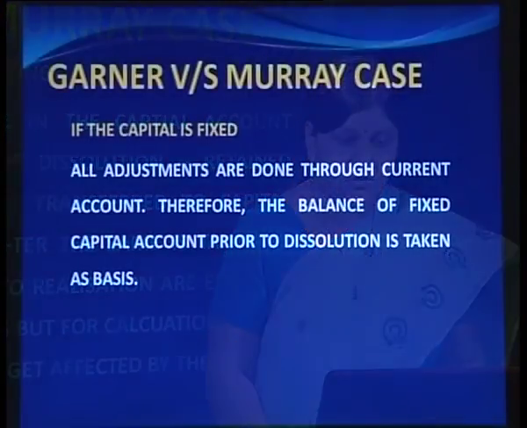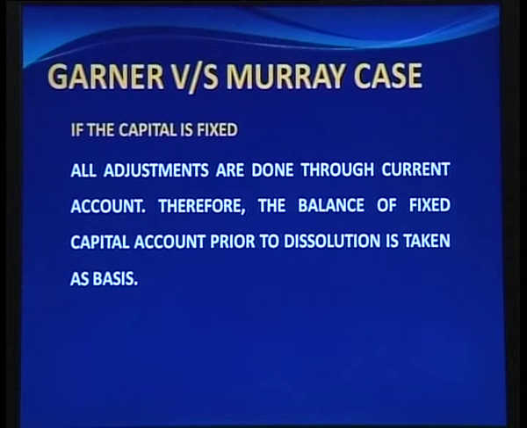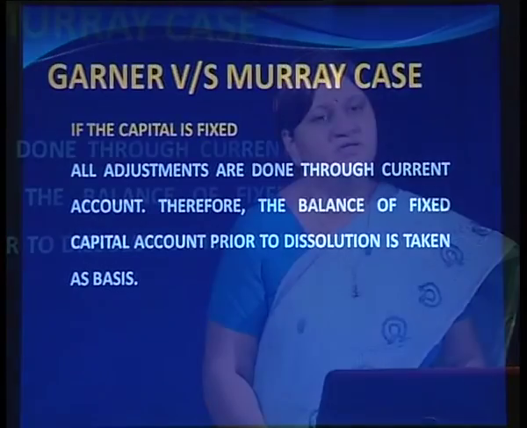Now, if the capital is fixed, all adjustments are done through the current account. Therefore, the balance of the fixed capital account prior to the dissolution is taken as the basis. So, we can say that where there is a fixed capital account, we simply have to take the opening balances of the capital account, while if there is a fluctuating capital, we have to consider all the adjustments and take the adjusted capital.